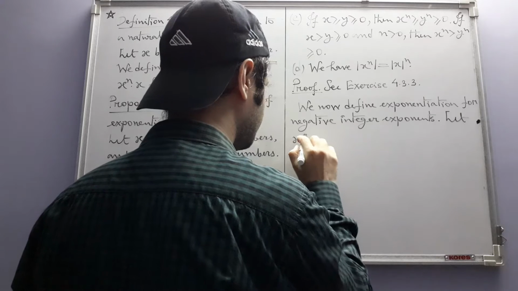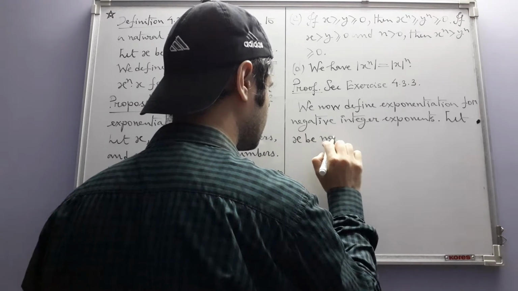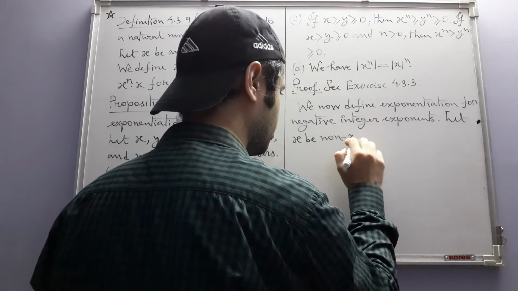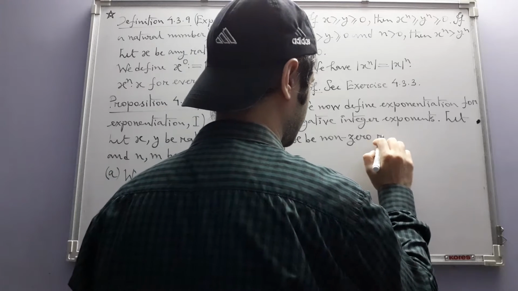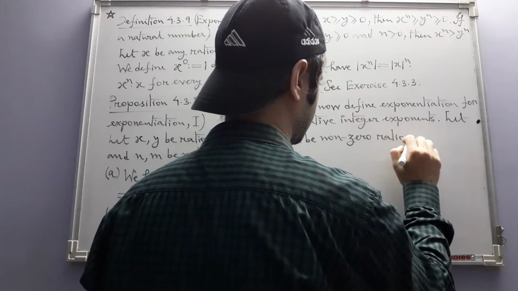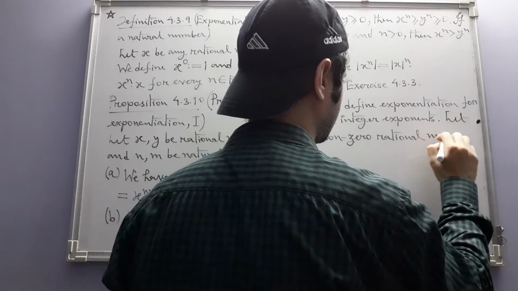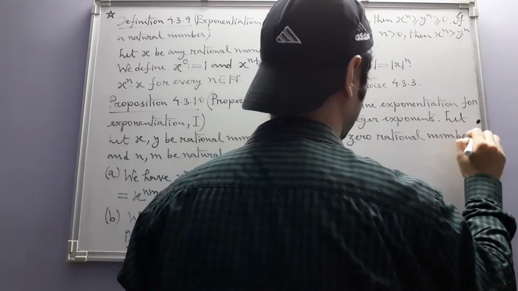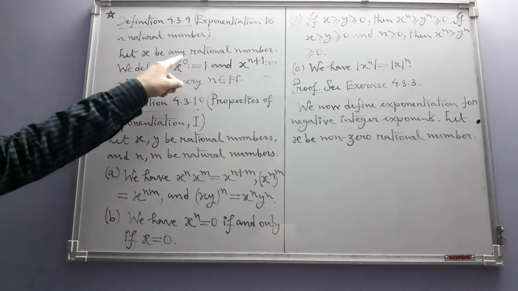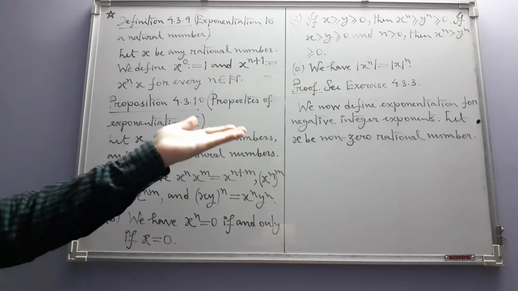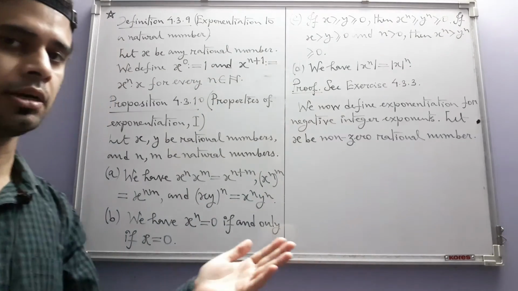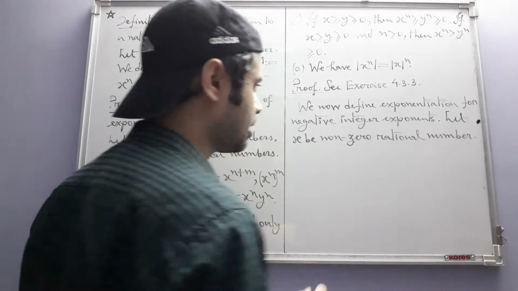Let x be a non-zero rational number. Here we just have any rational number, but here we are taking a non-zero rational number. There is a reason for that. You will understand.